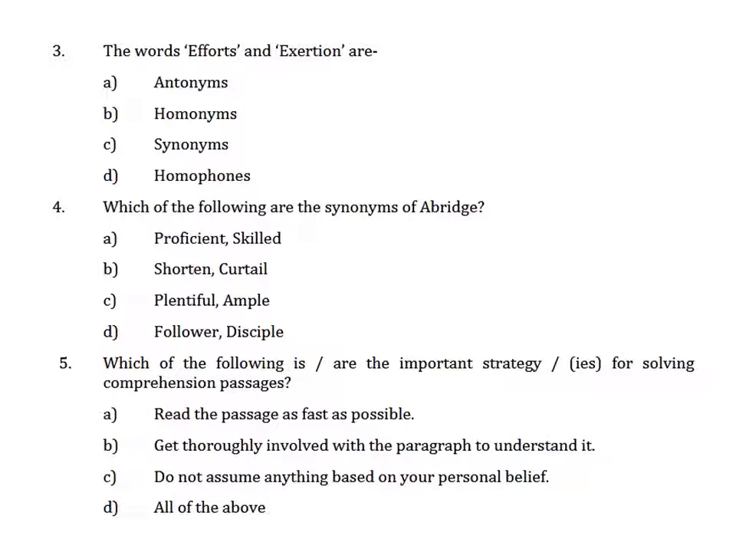And homophones. Homophones are words that sound the same as another word. When we hear them, we think the two words sound the same, but they have different meanings. So they are not opposite, and they don't sound the same or spell and pronounce the same. So the option is C, synonyms. And synonyms means same meaning. So both have the same meanings.